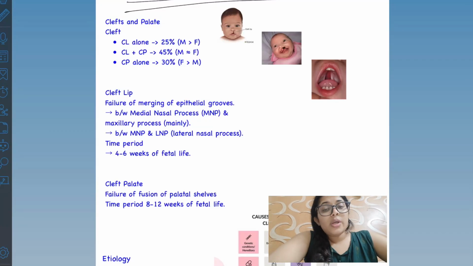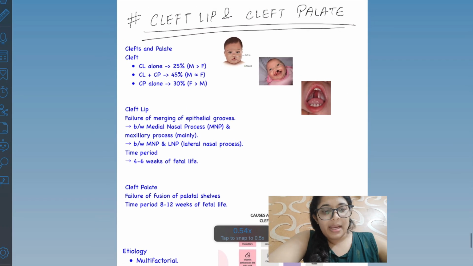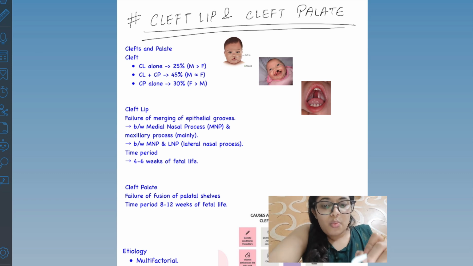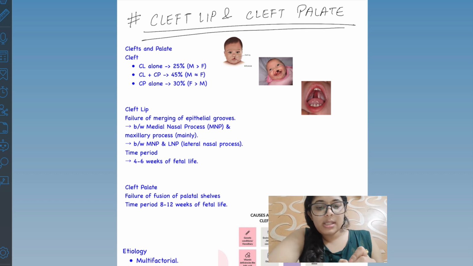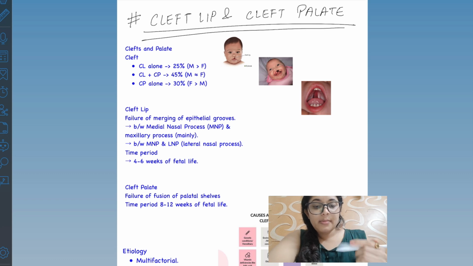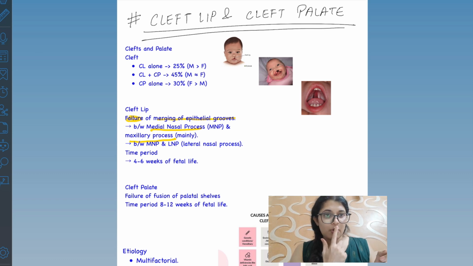Hello, today we will study about cleft lip and cleft palate. Okay, so what is cleft lip? First, we'll study what is cleft lip. Cleft lip is the failure of merging of epithelial grooves between the median nasal process and the maxillary process. The median nasal process and the maxillary process do not merge. The epithelial grooves do not merge there.